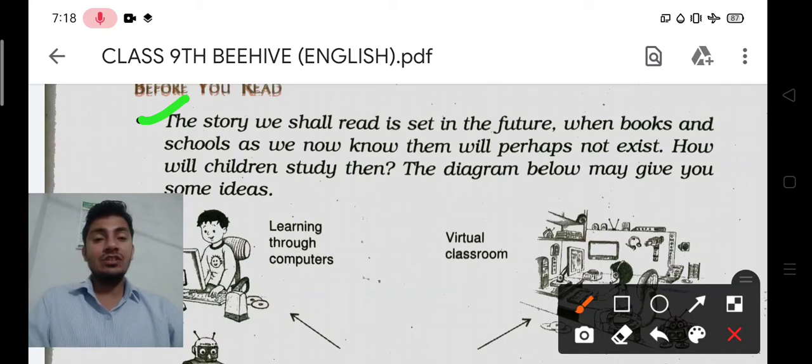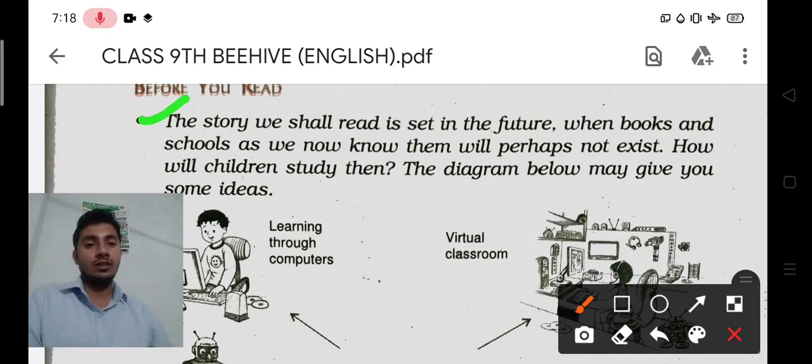Like these days you are studying in online classes. These are very important things, and after that you will understand all of it. So the story we shall read is set in the future. This story is telling you about the future classes, how students will go through online classes and computers, and they will not have any printed book. They will study all the books only on their screens.